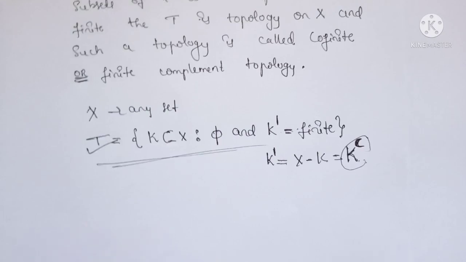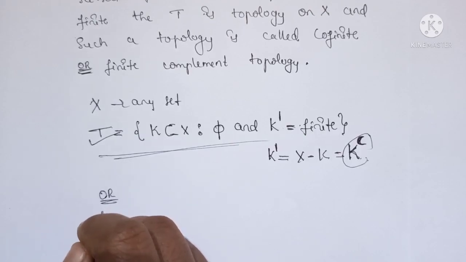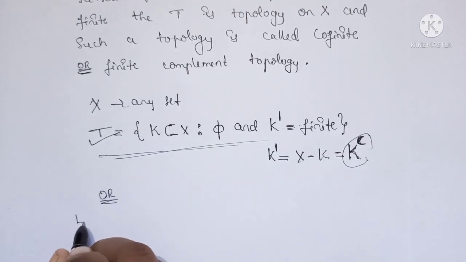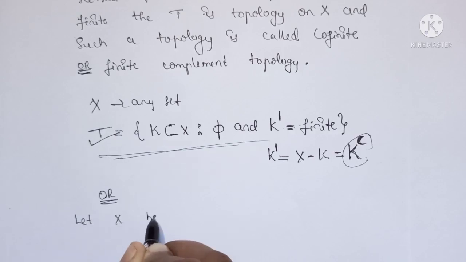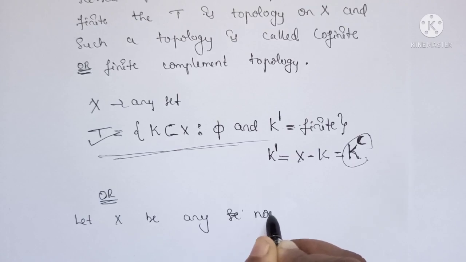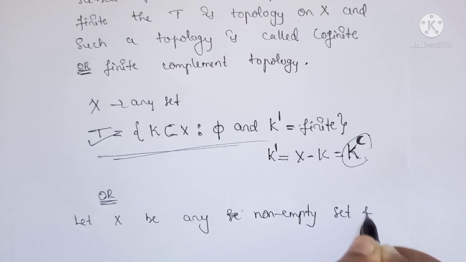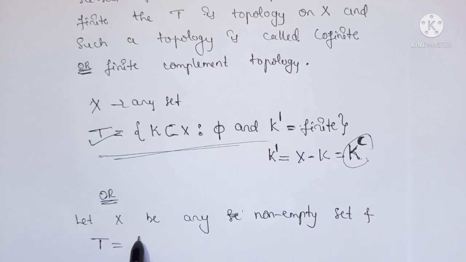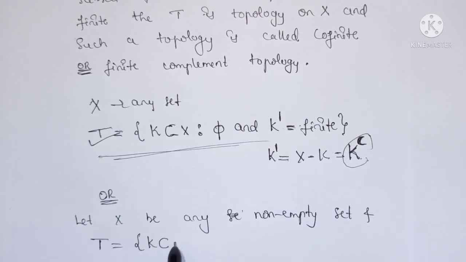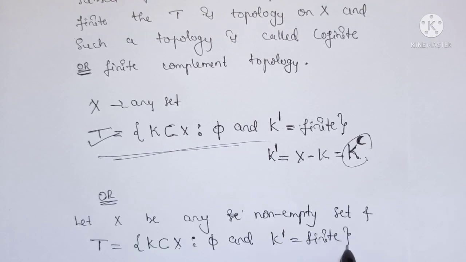Okay, so this can be easily defined in another way as: let X be any non-empty set and T is equal to K subset of X such that phi and K dash is finite.